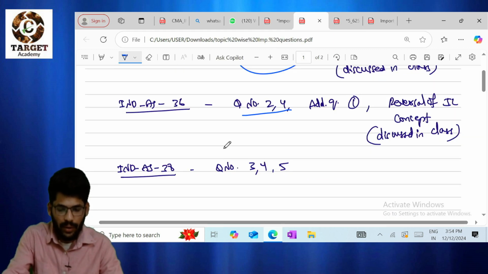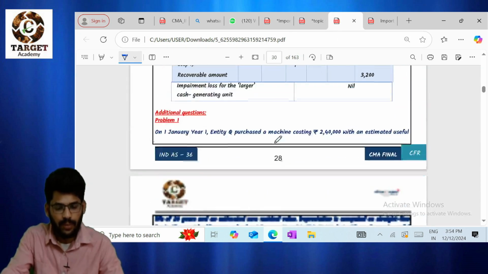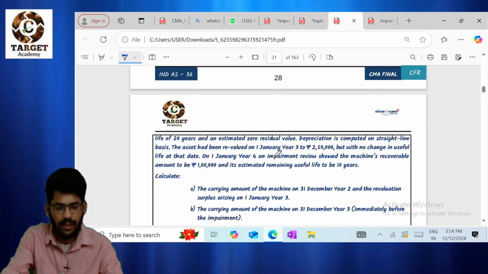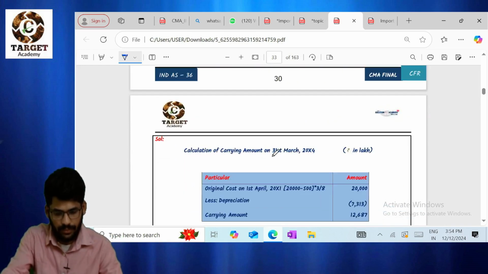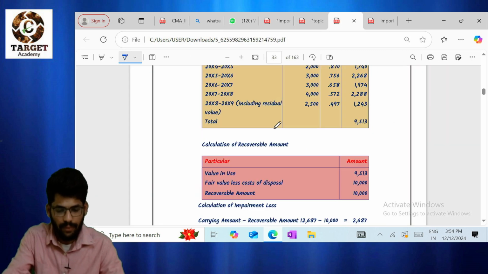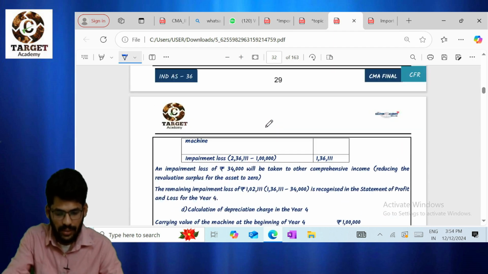Okay. Coming to Ind AS 38. Not that much important for this attempt. Okay. Still, the same questions they will ask. See from Ind AS 36, one question is the additional question number 1. So go to the additional question number 1.